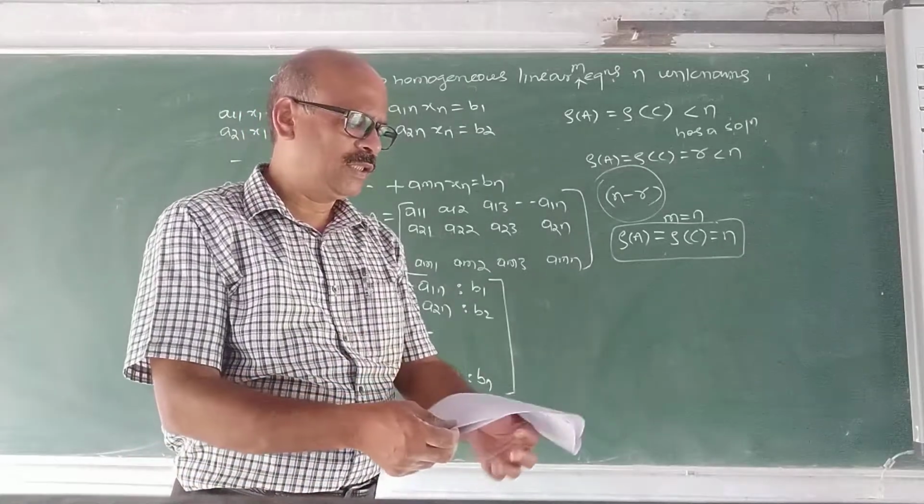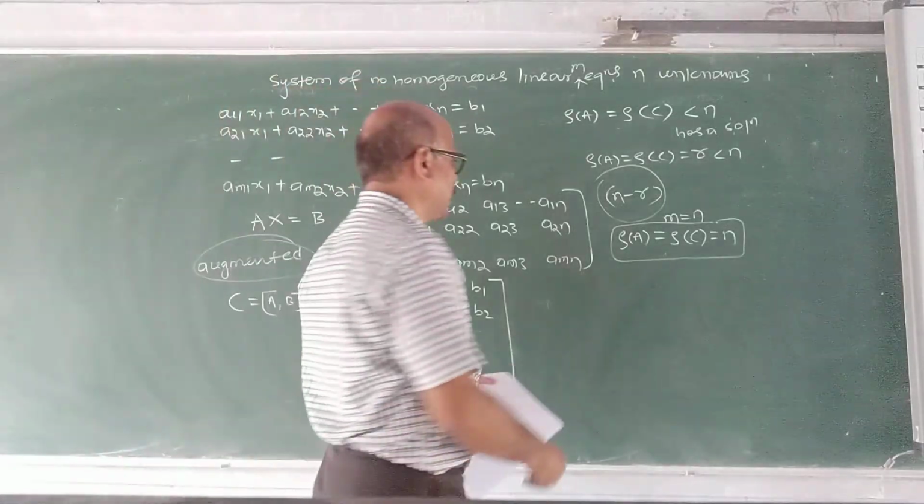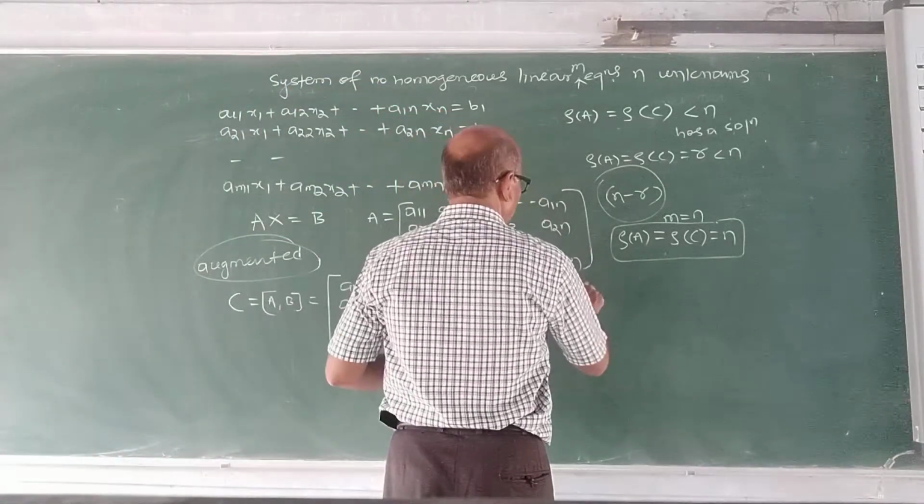I will give you all these things as notes for the theory part. Now I take some problems here.